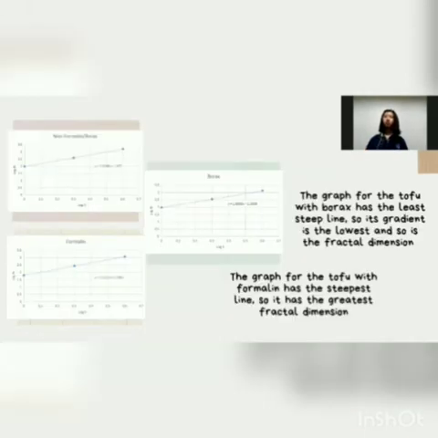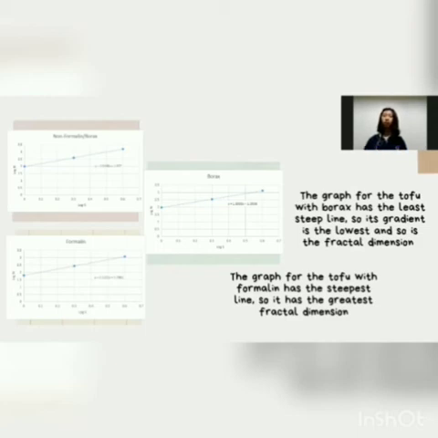From the results shown, it can be seen that the graph of tofu with borax is the least steep, therefore has the lowest fractal dimension compared with the others, while the graph of tofu with formalin is the steepest, which means that its fractal dimension is the highest. However, some results shown have a fractal dimension that is higher than it is supposed to be.